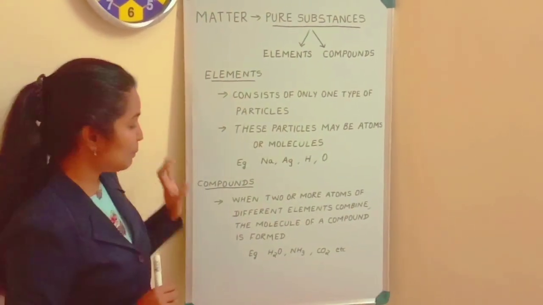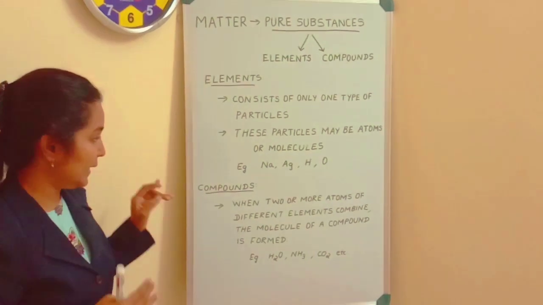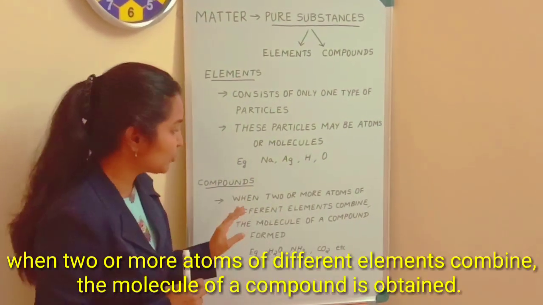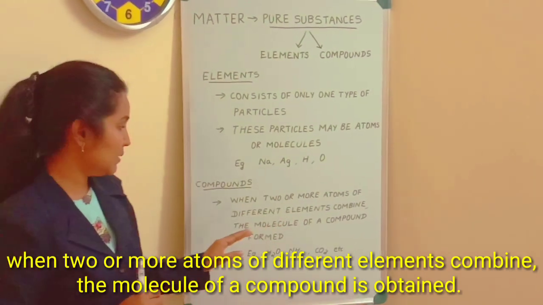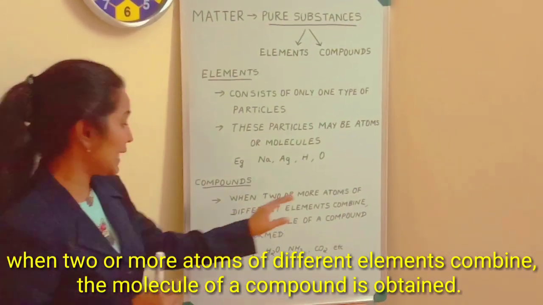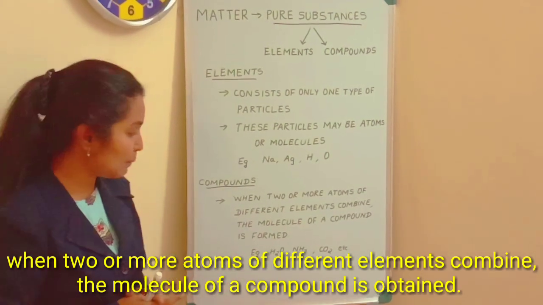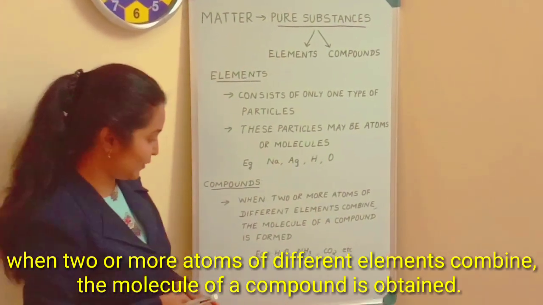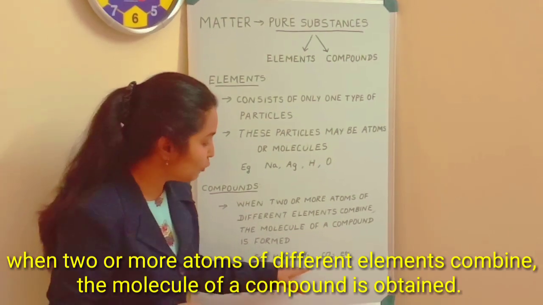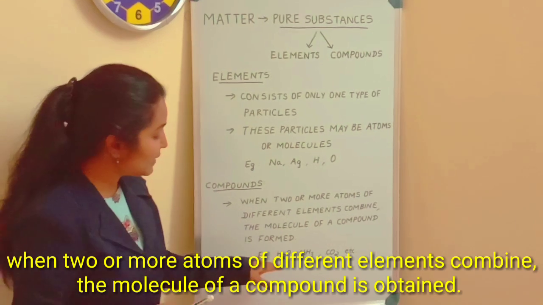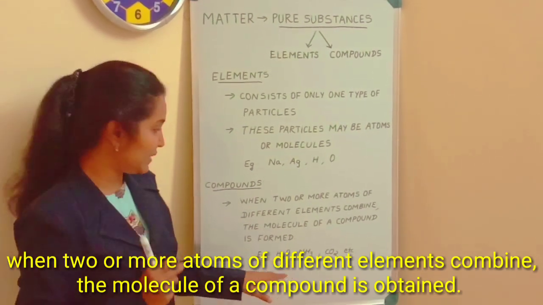And then compounds. What makes a substance a compound? When two or more atoms of different elements combine, the molecule of a compound is formed. When you see the examples, it will be clear for you. For example, water, ammonia, carbon dioxide, etc. You know that water is formed by two different elements.